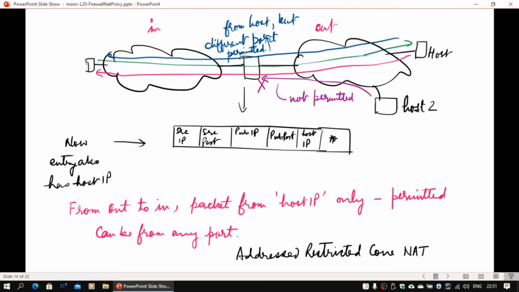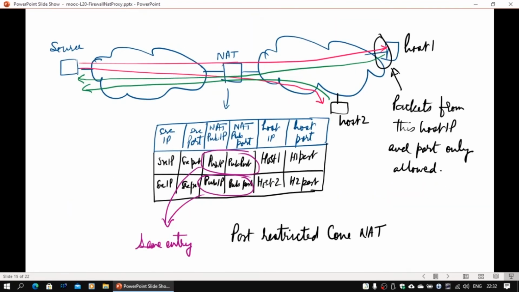So it's not a full cone NAT, there is a restriction. We call it an address restricted cone NAT because of this. The address has been restricted to the one to whom the inside client has communicated. This is the second kind of NAT, and it is more restricted. We can further extend this. Now not only do I put the host IP, but I will also put the host port in the table.